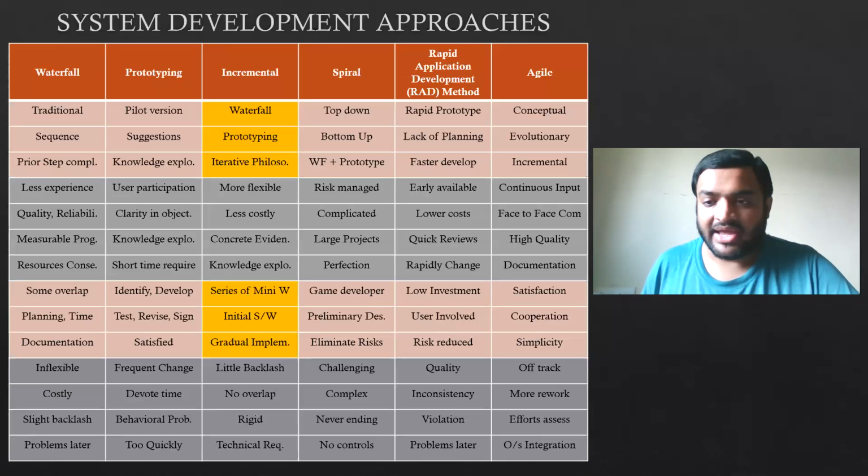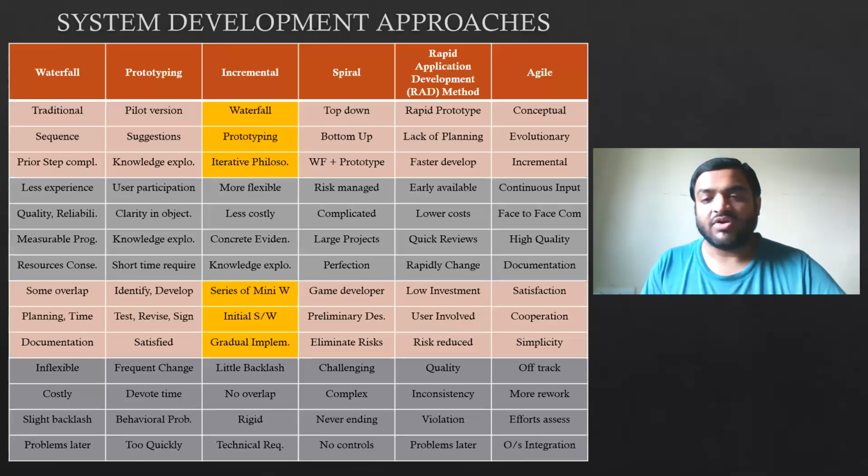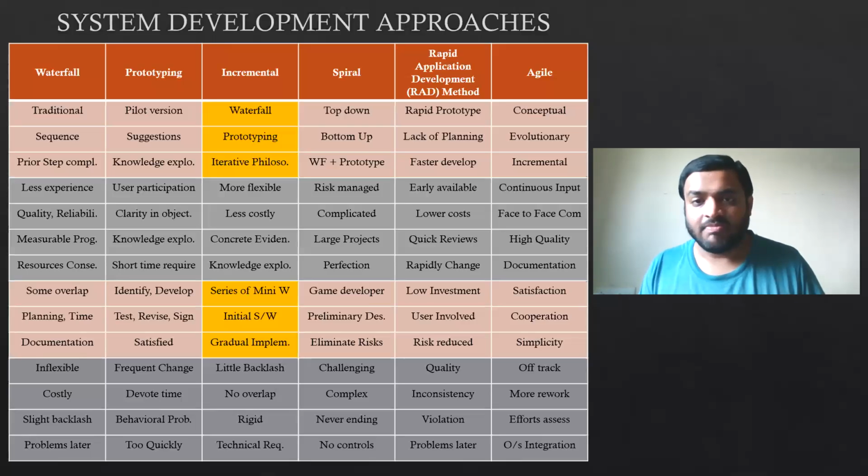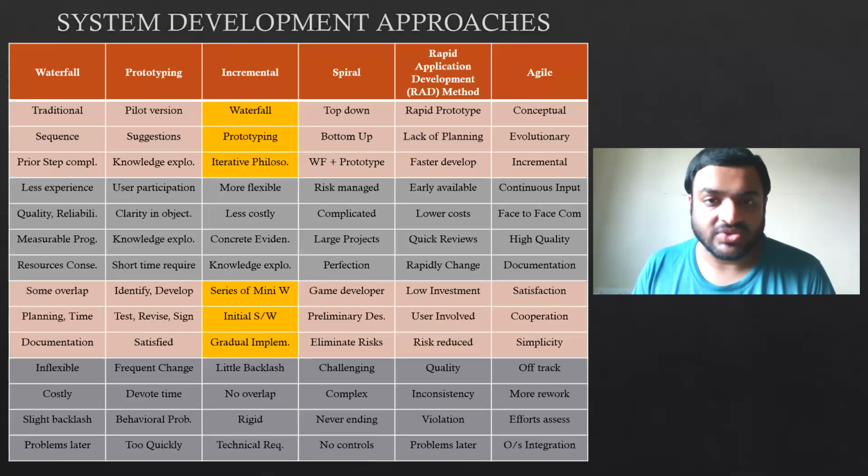Then as we are more focused on one process, we are only focused on a few parameters. It will surely give you more quality, more reliability, and you will also be able to measure your progress. So that is why we say in waterfall model, progress is measurable. Then it will also help you to conserve the resources. How will you conserve the resources?